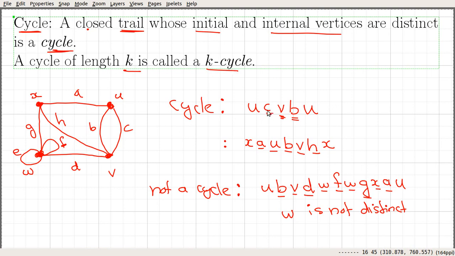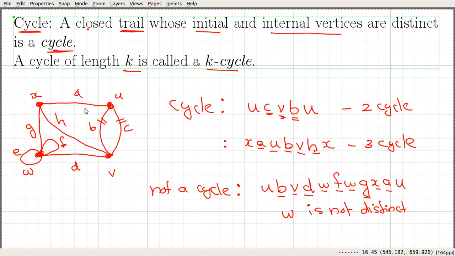So if you consider this cycle, this is a 2 cycle. You can see that this cycle takes this edge and this edge. So what about this one? How many edges? 1, 2, 3. That's an example of a 3 cycle.